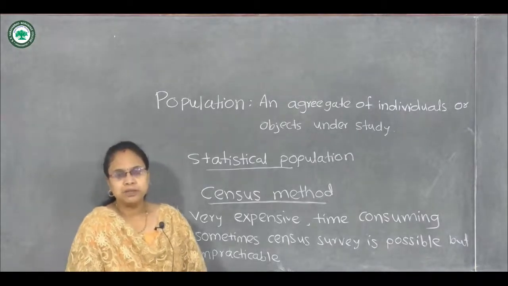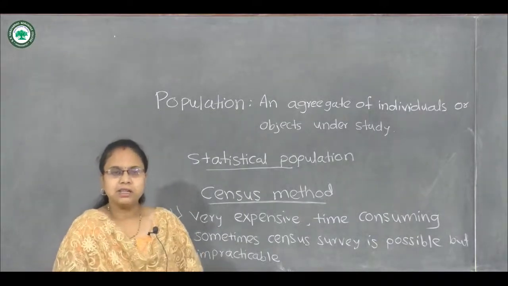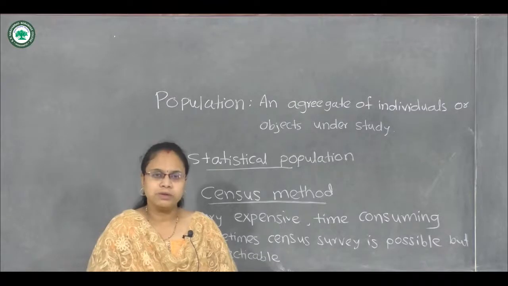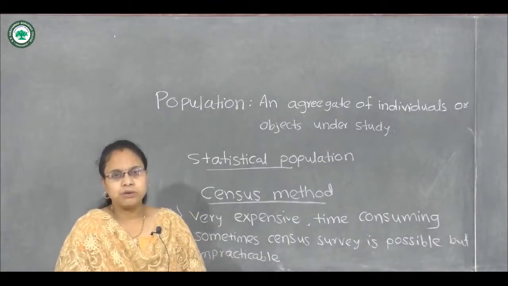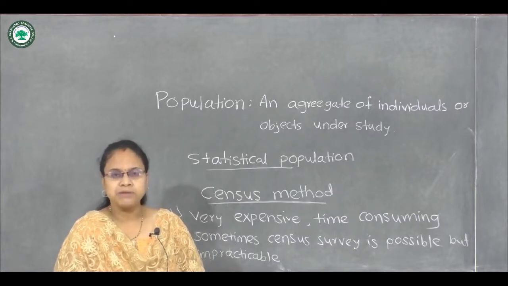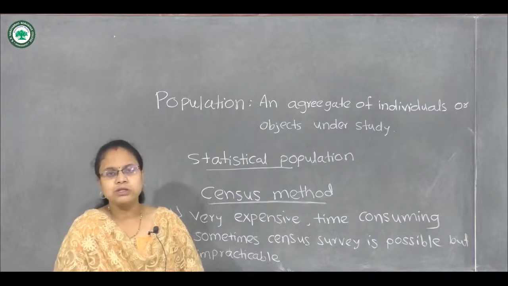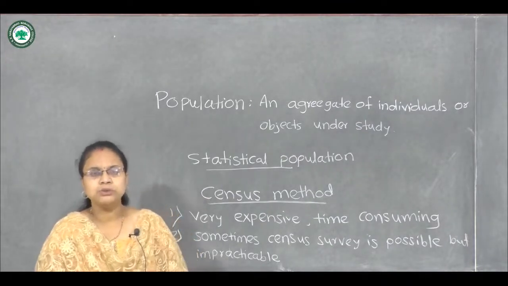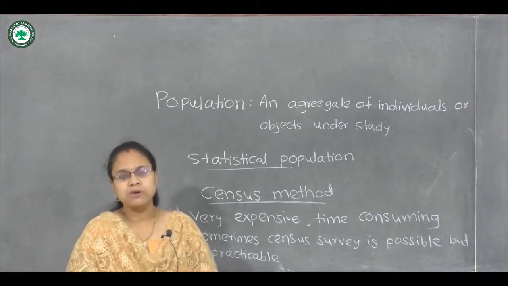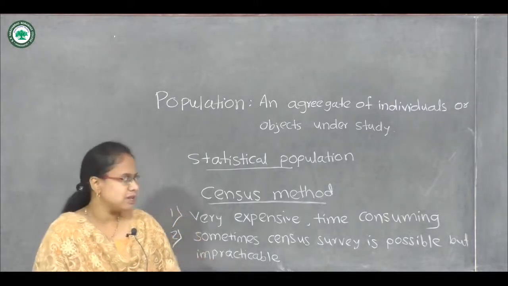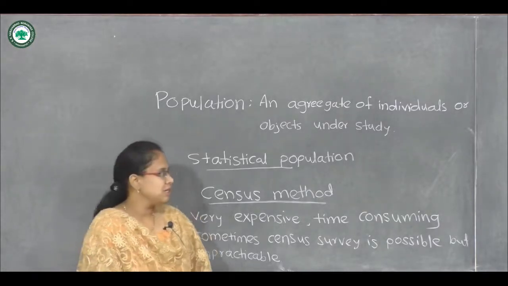Or the next example may be, suppose we are interested in studying the life of a bulb, and while we take up all the population of bulbs, we measure their life, then all bulbs will be destroyed. So it is not possible to measure the life of each bulb. So in that case also the census method fails.